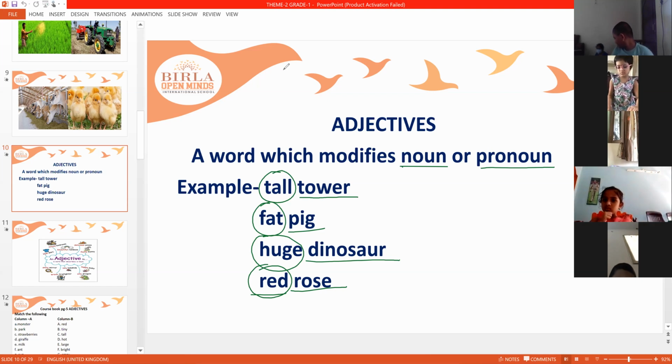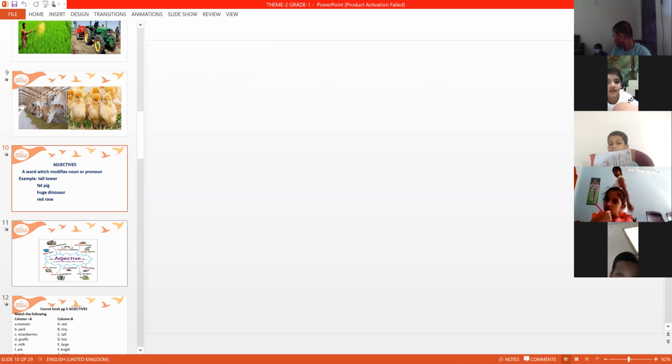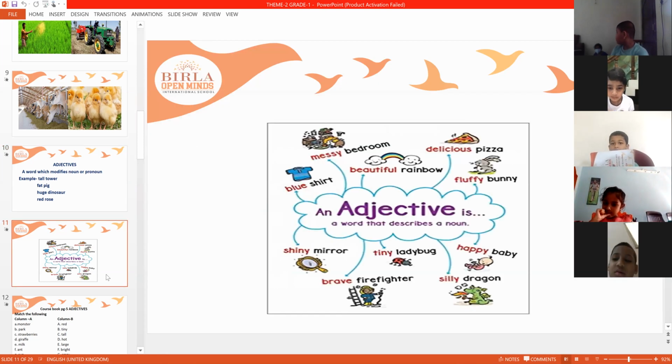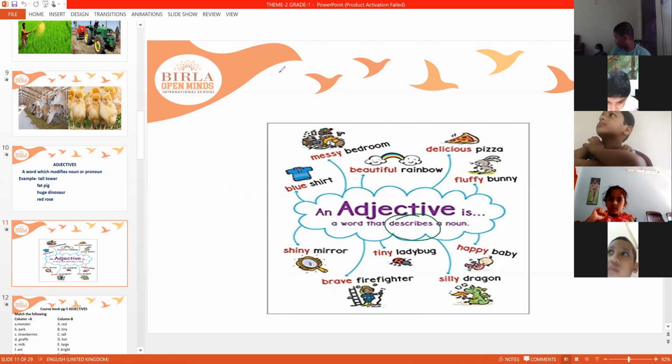Now let us see some more examples. Already we have discussed this. Now once again we are revising this topic, right? Adjectives are describing words. Now see, bedroom.